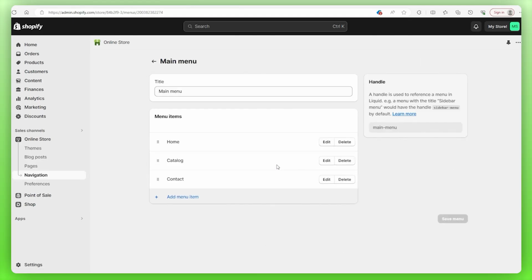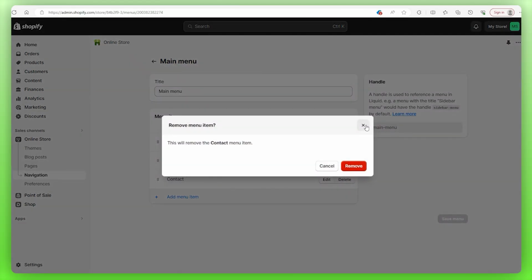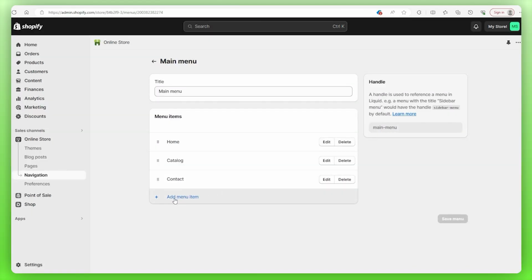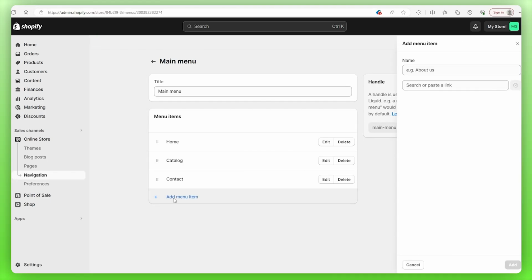When we click on our main menu here, for example, we find the three tabs that already came with the Dawn template, and you can delete it if you'd like just by clicking on Delete here. Or you can add something where it says Add Menu Item. When you click on that, you'll have this right-hand sidebar pop up where you can name your menu item and then choose where you want that icon to take the customer.